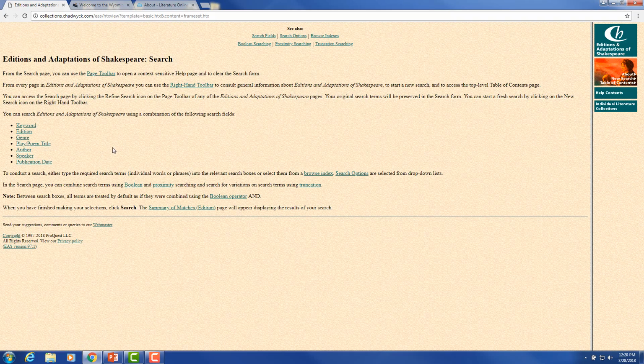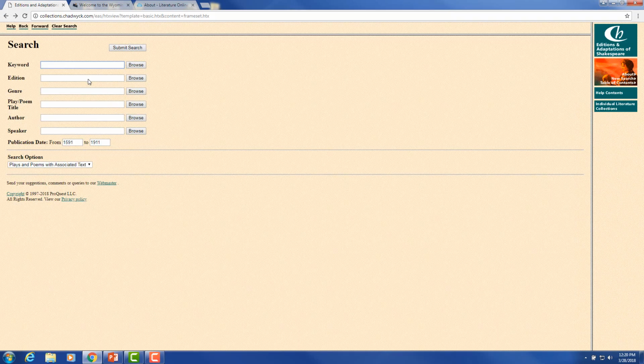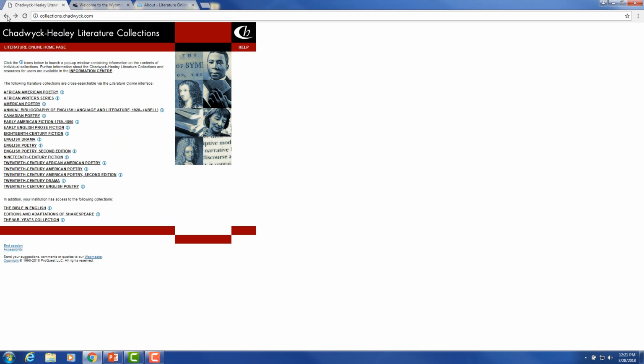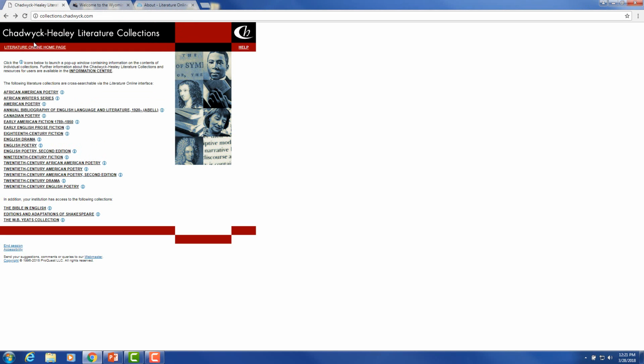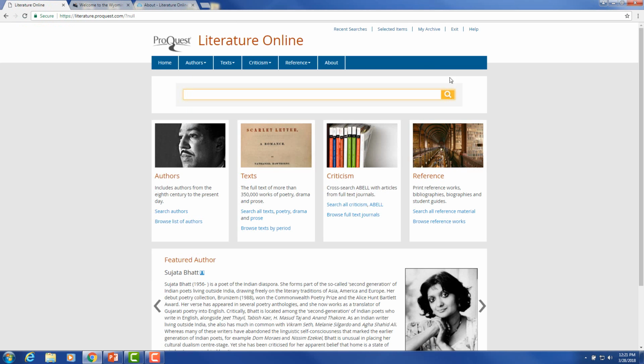It gives you a help page and just some basic searching boxes, but notice here you can search under search options. You can search specific to the plays or the songs, stage instructions, for example. To the right of that title, you'll see there's a little information, and this gives you a little more information about these adaptations of Shakespeare. I can go back to Literature Online right there with the link at the top left.